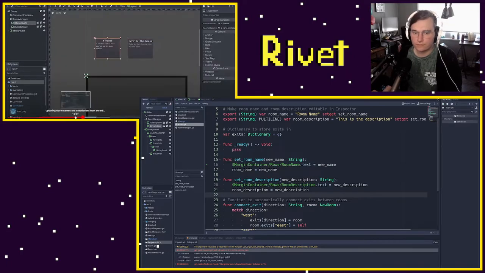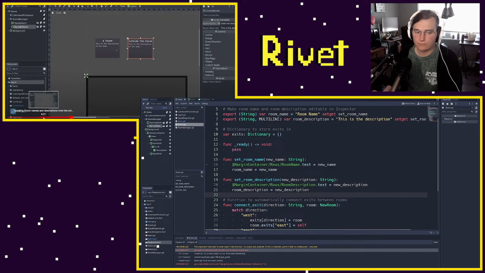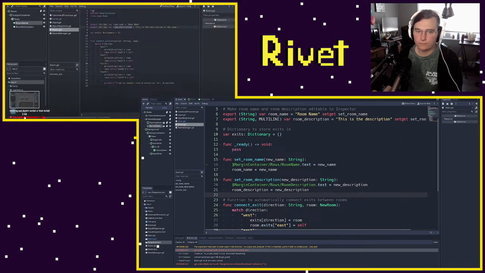Our exits, we see that, come over here again, and you developing a text adventure game can instantly see yours right here. So, since it's a tool script, the code's already running, we just need to hook into the changing of these variables. And in order to do that, we're going to use the set-get functionality built into Godot. Set-get is a concept that's familiar to a lot of different languages. Basically, what it means in Godot is you can define a set function and a get function. You can do only one, or you can do both. If you use the straight variable itself, it will not run a get function. However, let's say I wanted to have a get function, but no...